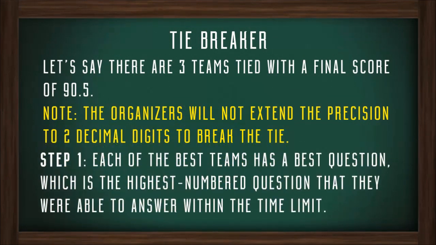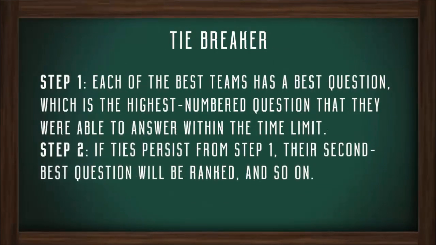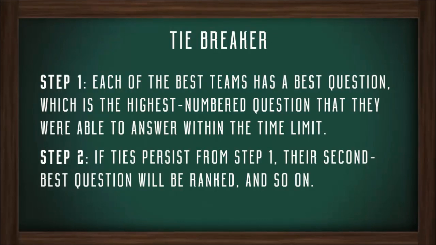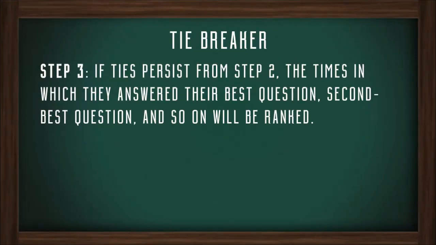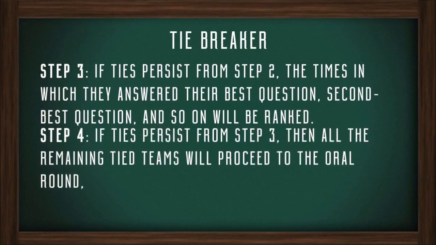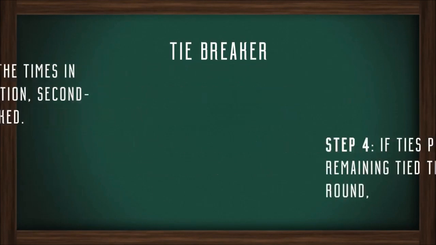Step 1. Each of the tied teams has a best question, which is the highest numbered question that they were able to answer within the time limit. Step 2. If ties persist from step 1, their second best question will be ranked, and so on. Step 3. If ties persist from step 2, the times in which they answered their best question, their second best question, and so on will be ranked. Step 4. If ties persist from step 3, then all the remaining tied teams will proceed to the oral round.